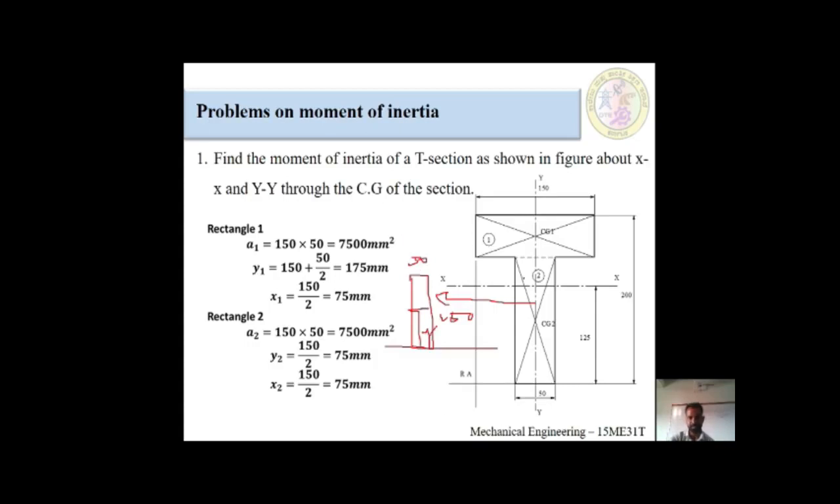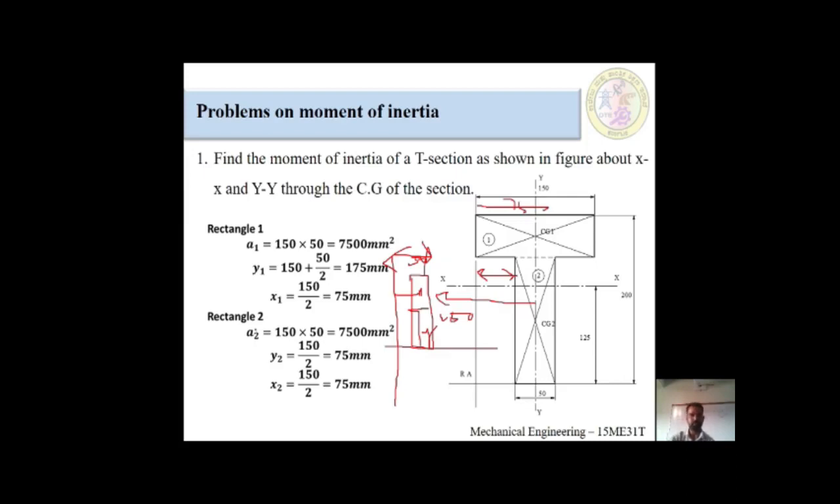And from here to here, the left line is the distance from far away. From here to half of the component, how much do we have to take? The distance from here to half of the component is 75, because 150 divided by 2. This is explaining rectangular 2.